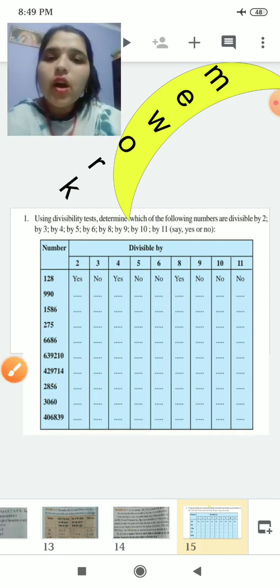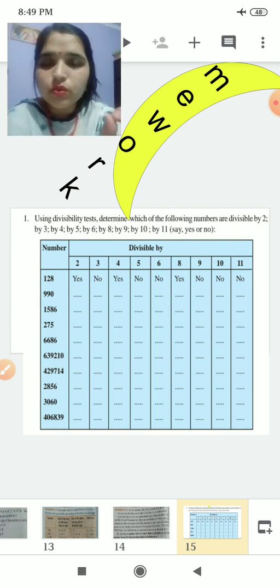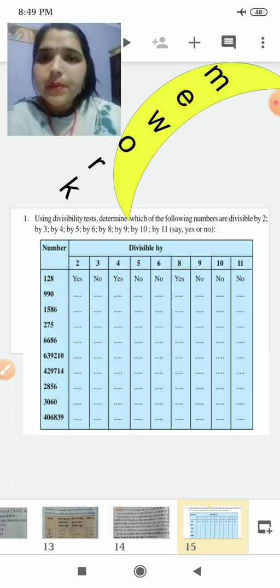Now in the same way you have to complete the full table in your rough notebook, note this down in the rough notebook, and you have to practice. Okay, so go through whatever I have taught today, and you should learn this. It will be beneficial for your higher classes and for this class also. Okay, I hope you all will do this and practice at home.